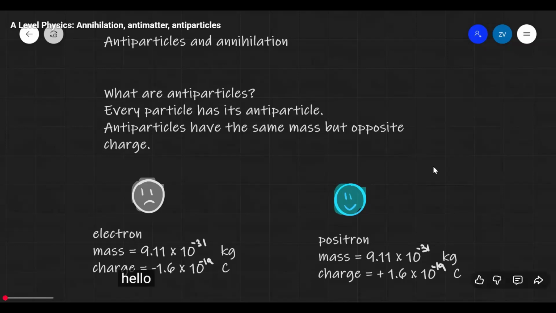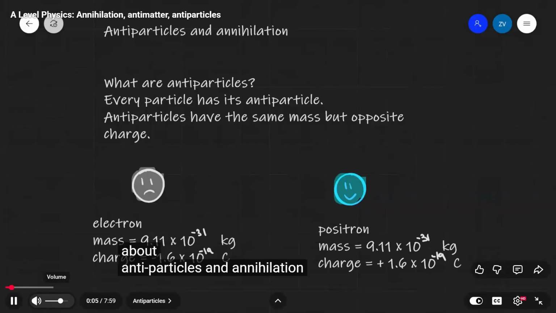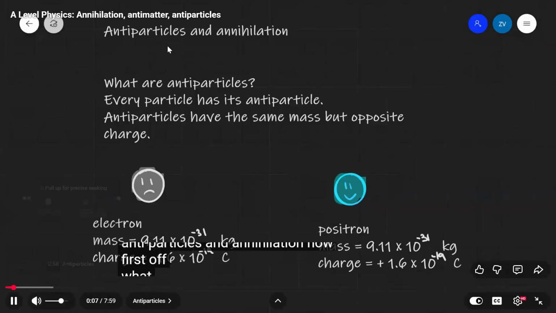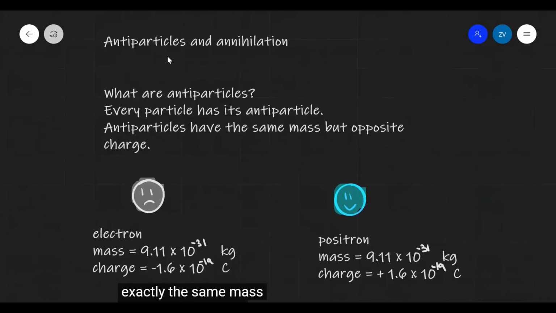Hello everyone, welcome back to Z Physics. Today we're going to be talking about antiparticles and annihilation. Now first off, what are antiparticles? Every regular particle has its antiparticle, and antiparticles have exactly the same mass but opposite charge. For instance, we have the electron, which is our regular particle.